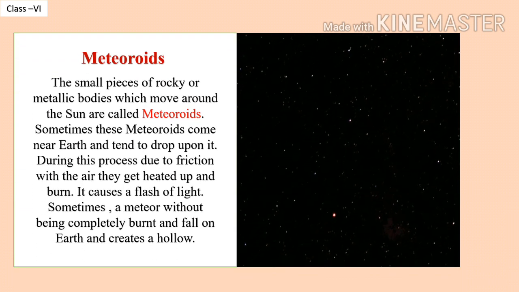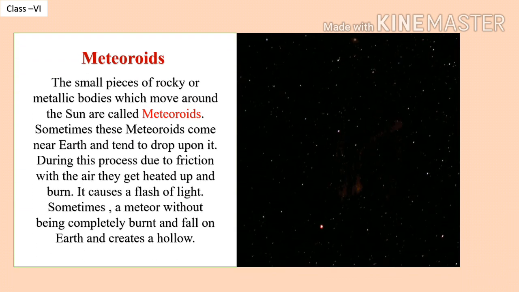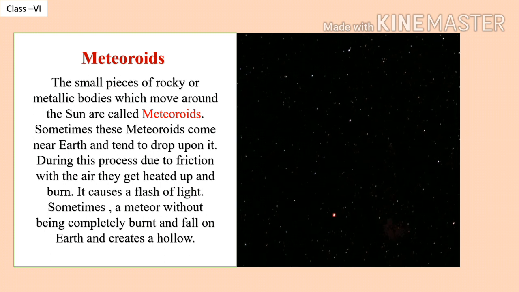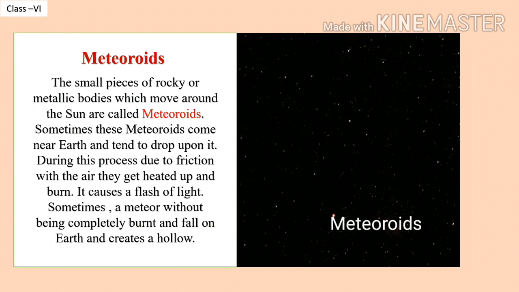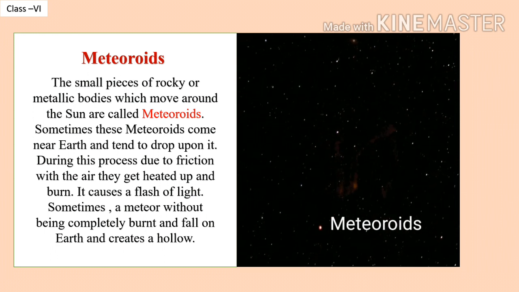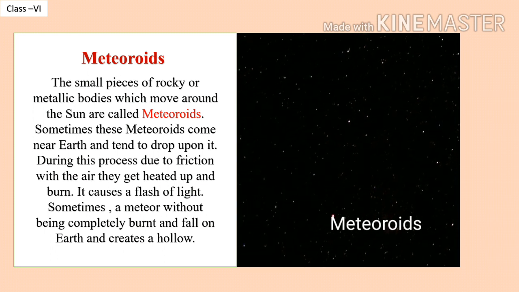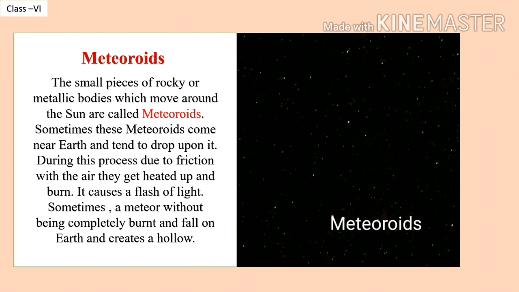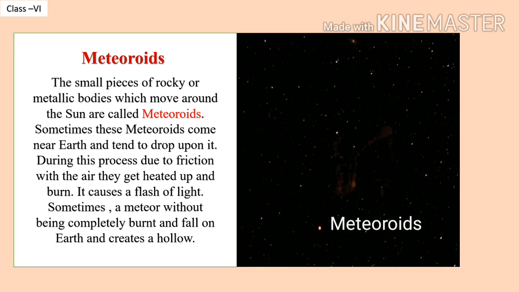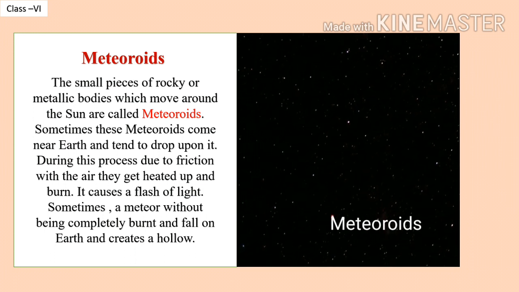Meteorites. The small pieces of rocky or metallic bodies which move around the Sun are called meteorites. Sometimes these meteorites come near Earth and tend to drop upon it. During this process, due to friction with the air, they get heated up and burn. It causes a flash of light. Sometimes a meteor, without being completely burnt, falls on Earth and creates a halo.